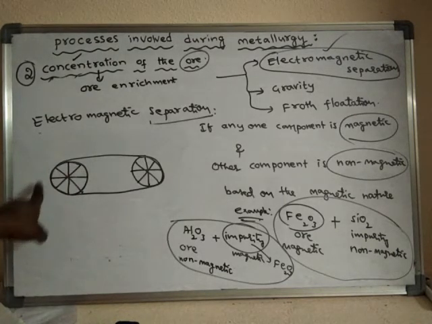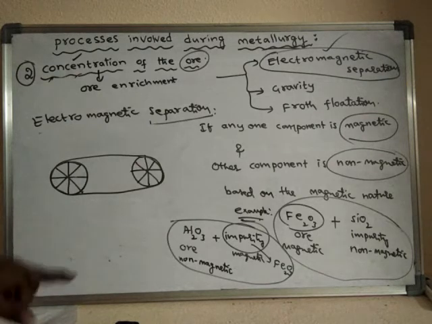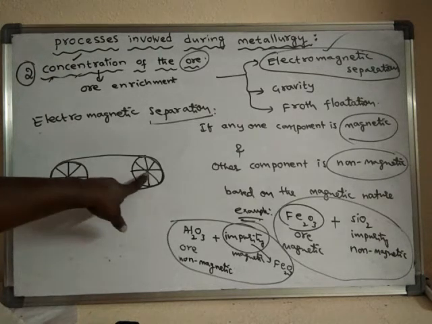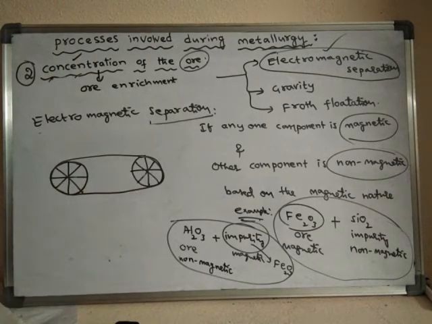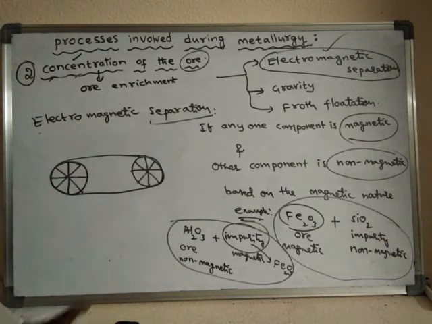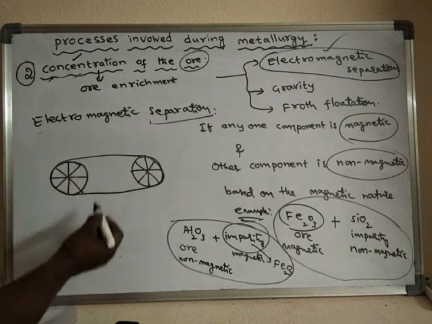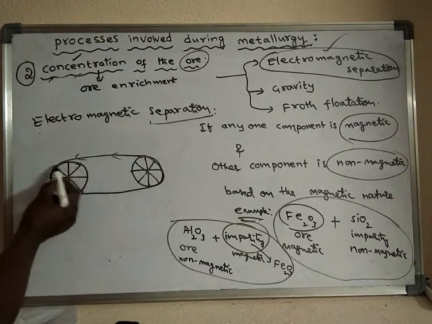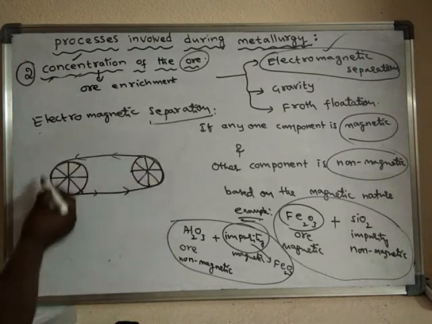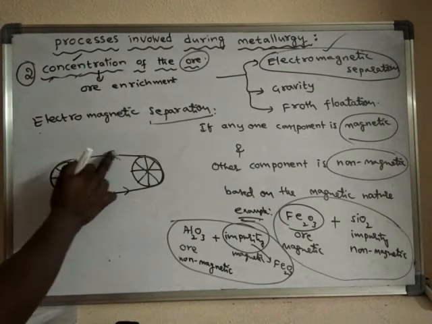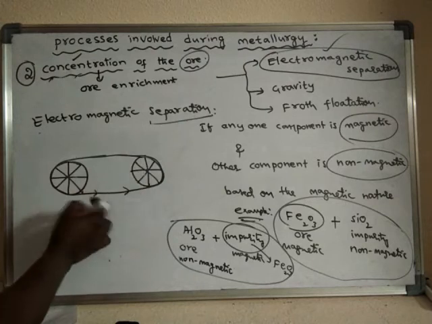That means this wheel acts as a magnet while electricity is passing through it, and the other wheel does not act as a magnet. So it is a non-magnetic wheel, and it is a magnetic wheel. When we use a magnetic wheel, this process becomes easy. See, what do we do? This is a belt. This belt will run in this direction. It keeps on moving. This is a rubber belt.